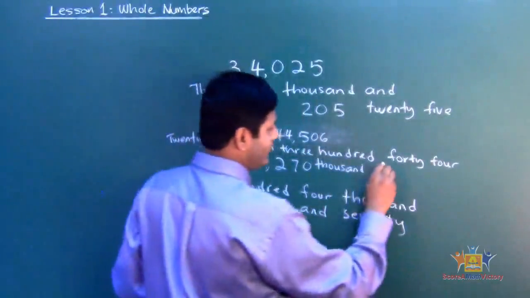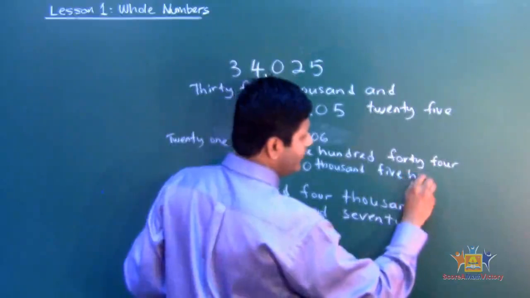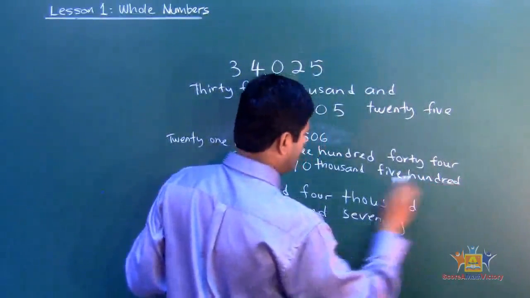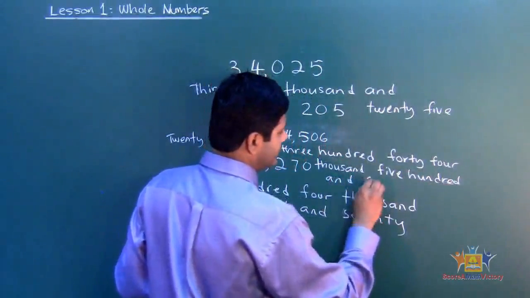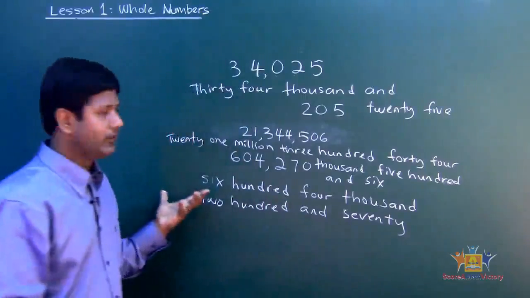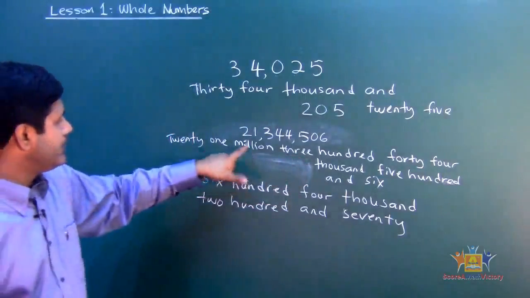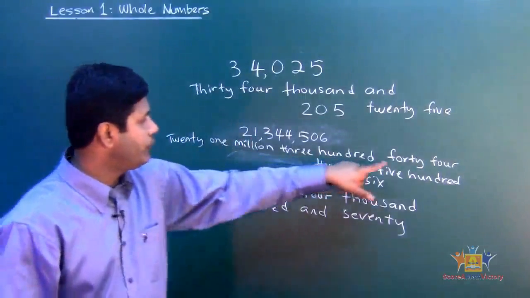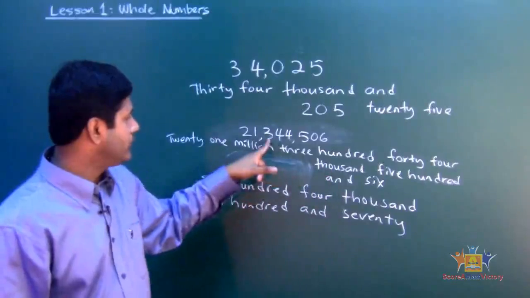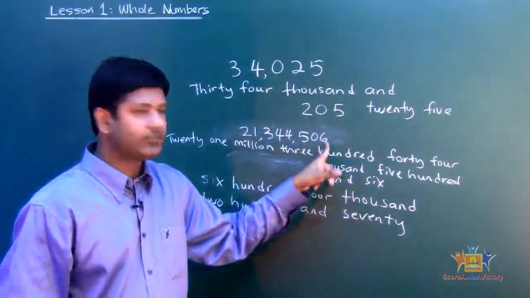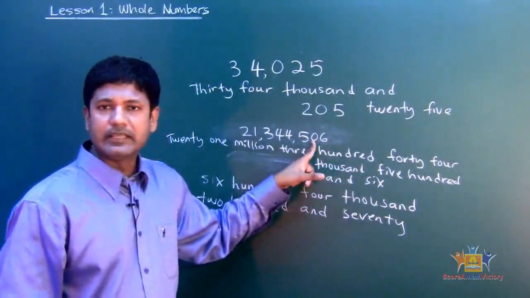So 506. See? That's it. Pretty easy, isn't it? So 21 million 344,506. In this case, the 0 is silent.